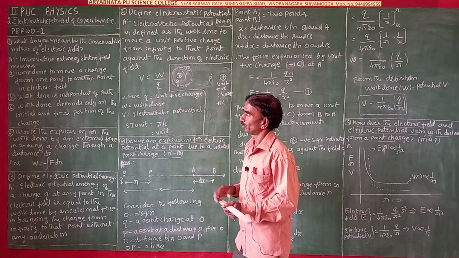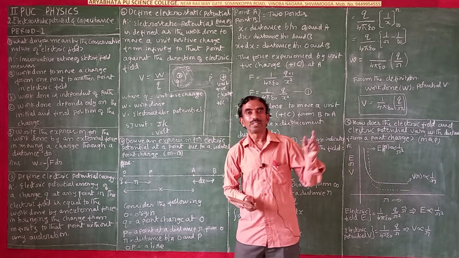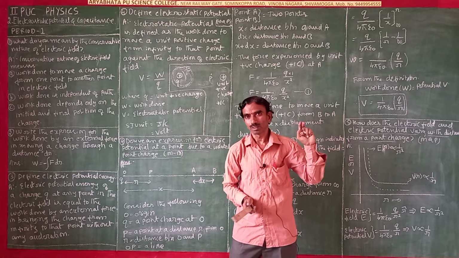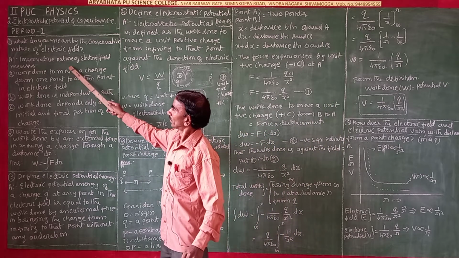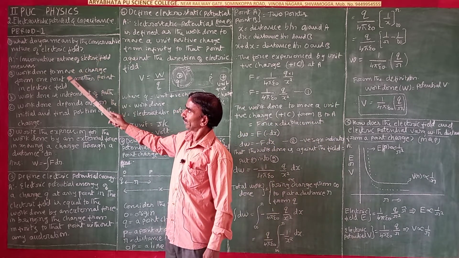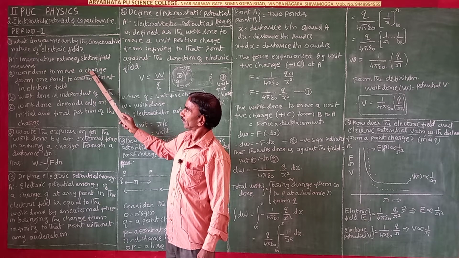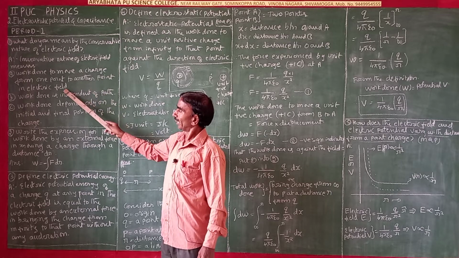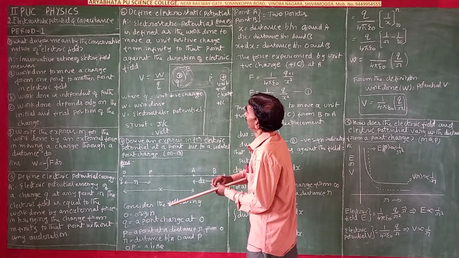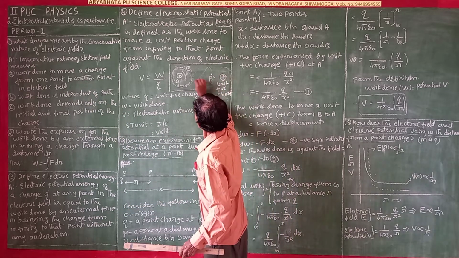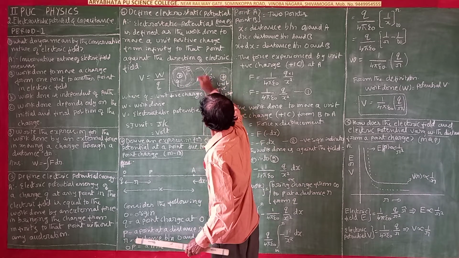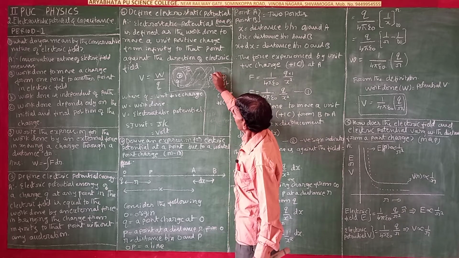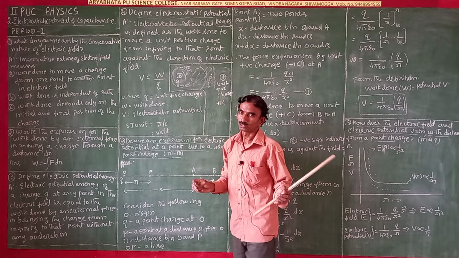So, work has to be done to move a unit positive charge from one point to another point. Conservative nature of the electric field means work is done to move a charge from one point to another point in the electric field. Around this charge there is an electric field.